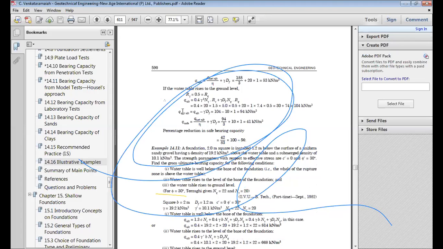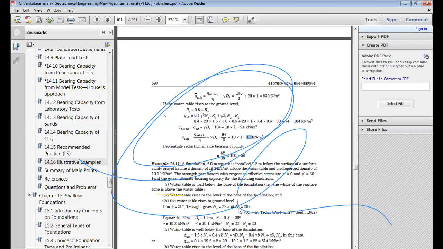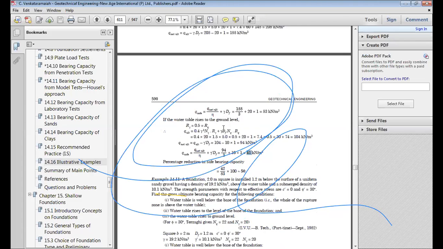And the percentage reduction in safe bearing capacity, if you see how much it is, in this case it is 41. And when the water table is there, then these factors will be multiplied. So R gamma will be 0.5 and Rw will be 0.5. So these will be multiplied. Here you can see those factors have been multiplied. That Rw1, Rw2 I told you, in this book a different formula has been used, but the factors look different while the result is the same.